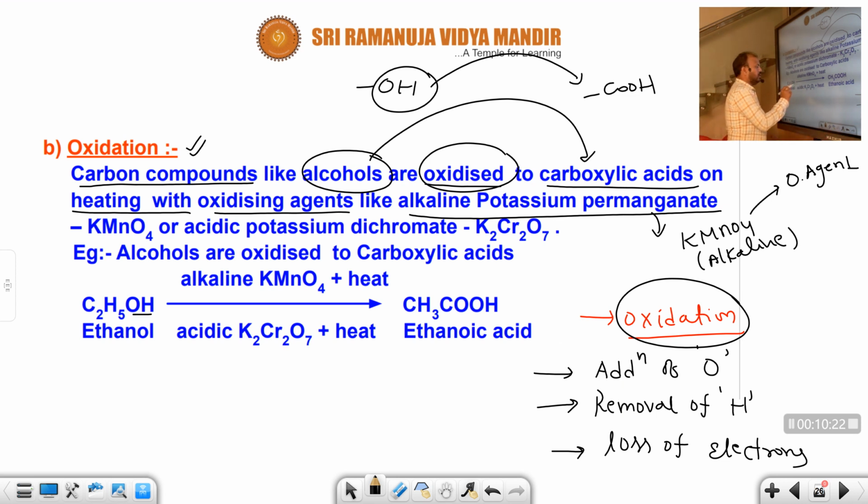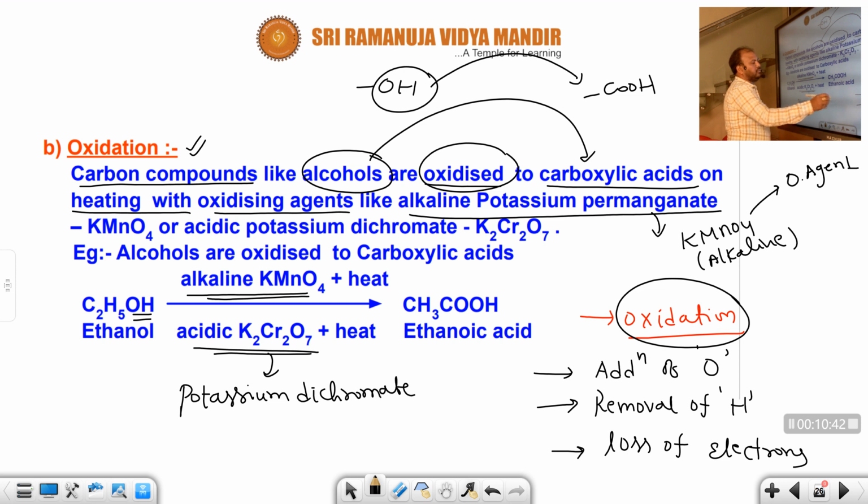In the presence of alkaline potassium permanganate, KMnO4, or acidic K2Cr2O7, which is potassium dichromate, present in acidic medium, these alcohols are converted into carboxylic acids.